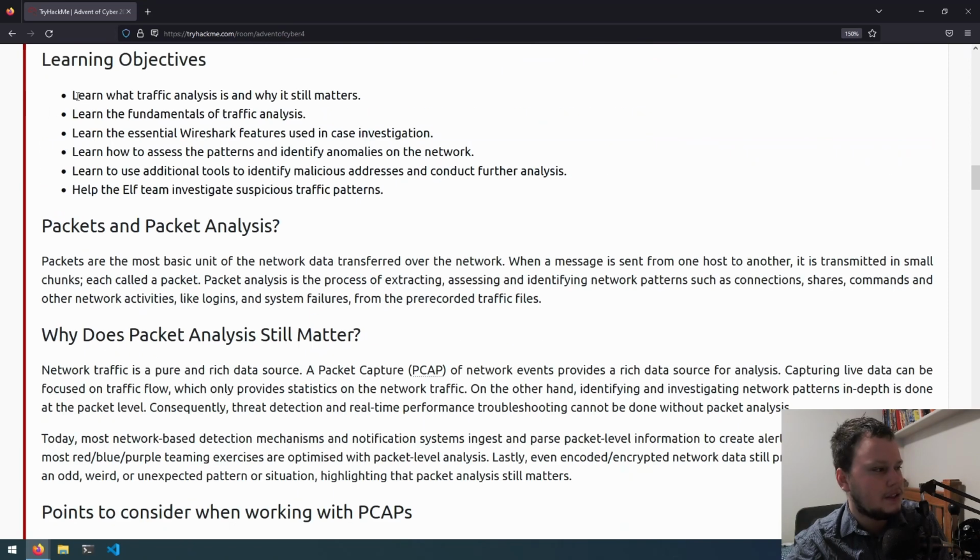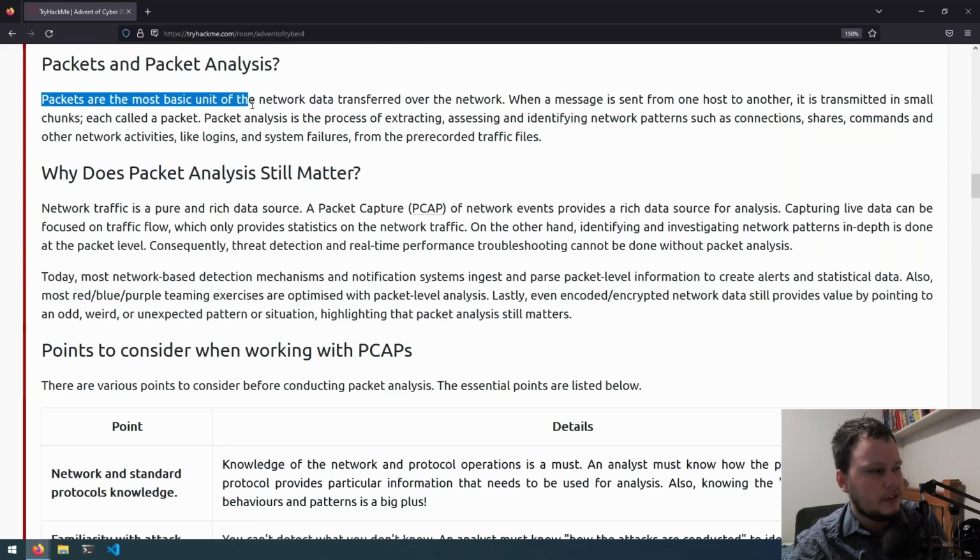The learning objectives are: learn what traffic analysis is and why it still matters, learn the fundamentals of traffic analysis, learn the essential Wireshark features used in case investigation, learn how to assess the patterns and identify anomalies on the network, learn to use additional tools to identify malicious addresses and conduct further analysis, and help the ELF team investigate suspicious traffic patterns.